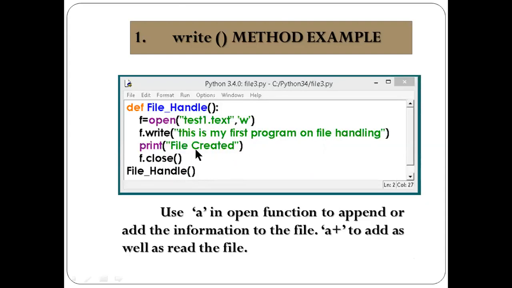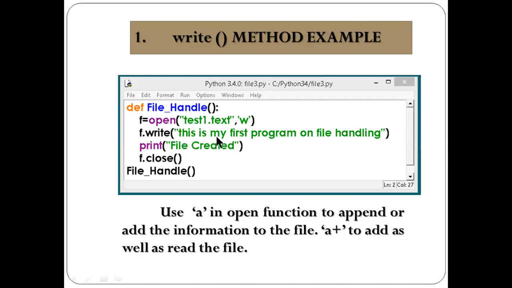I am not using the append mode, so each and every time you run your program, this content will be removed and the new content will come. If you get a value at runtime, each time it will be replaced.